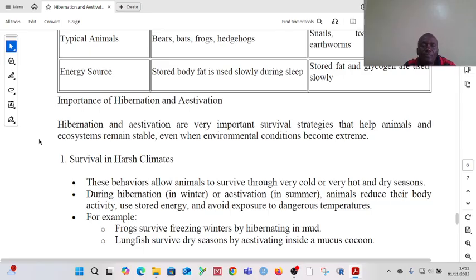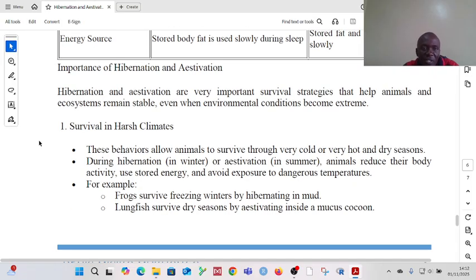So let's see the importance of hibernation and aestivation. One is they help animals to survive harsh climates. Hibernation and aestivation are behaviors that allow animals to survive through either very hot or very cold seasons.